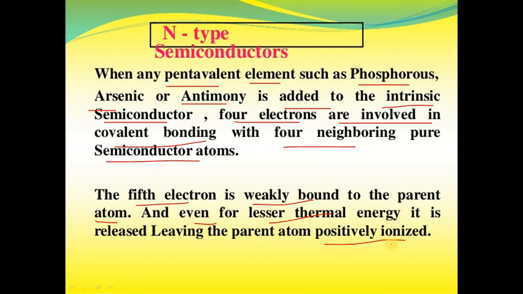So in the case of n-type semiconductor, group number 15 impurities, that is phosphorus, arsenic, antimony, bismuth, are added into the pure silicon or germanium crystal, and due to this pentavalent impurity, one excess electron remains in the crystal structure. So in n-type semiconductor, electrons are majority carriers, while holes are minority carriers.